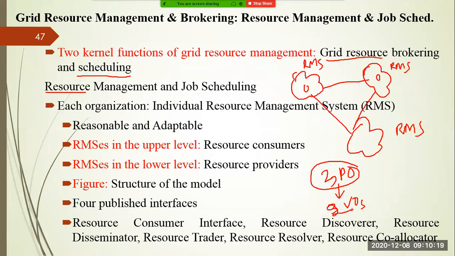Generally, the number of physical organizations should be more, right? So you can create two virtual organizations. One may be devoted to drug development, another may be applicable to aircraft design, right? Such applications you can launch and run under these virtual organizations. As each and every organization has a resource management system, they know the status of each and every resource available inside the organization, right?